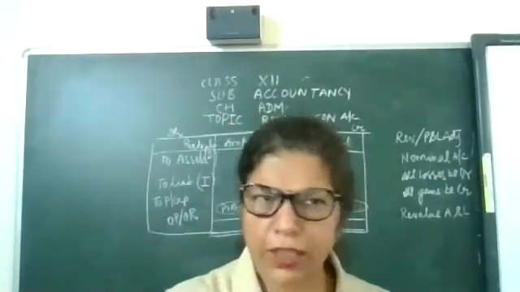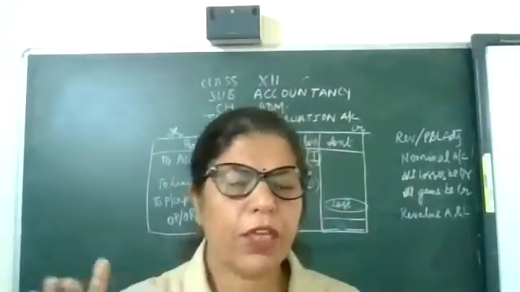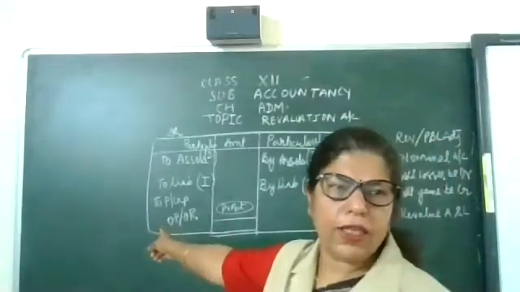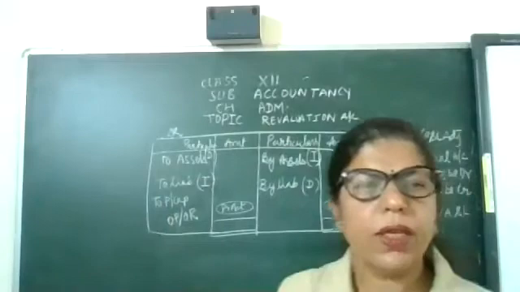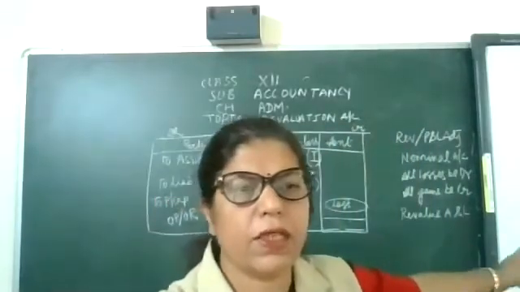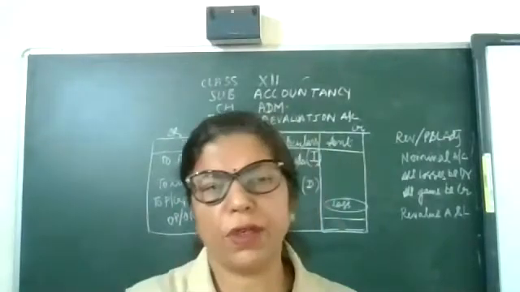Now we are on the last stage of this. Total both sides. Find out the balancing figure. If the balancing figure is in debit, that will be profit of the firm. And if the balancing figure is in credit side, that is loss for the firm.